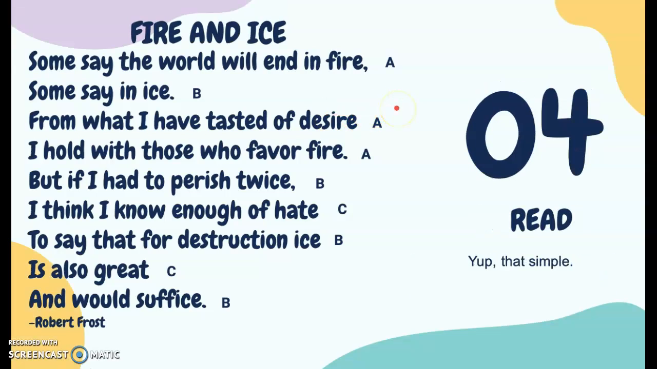So then we're going to read this again. We're going to read it out loud. Poetry is meant to be read aloud, so that's a really important thing to do. So I'm going to do that again.